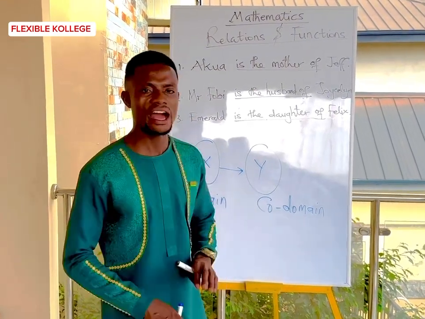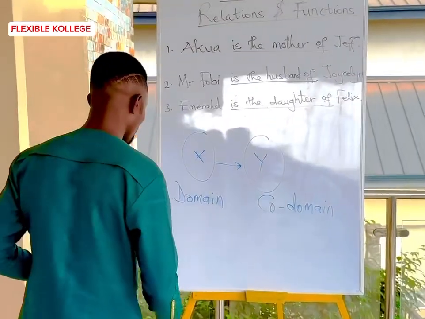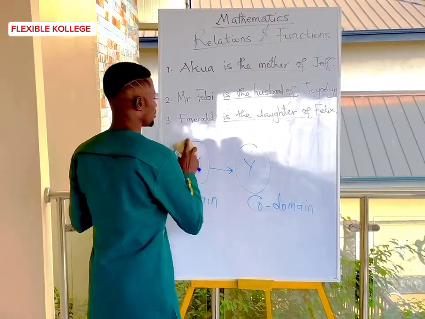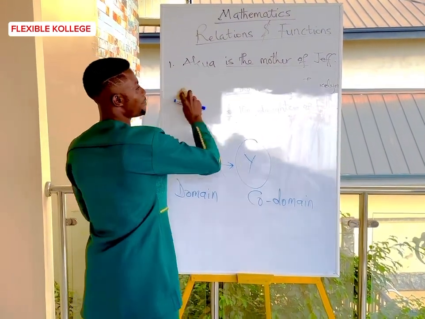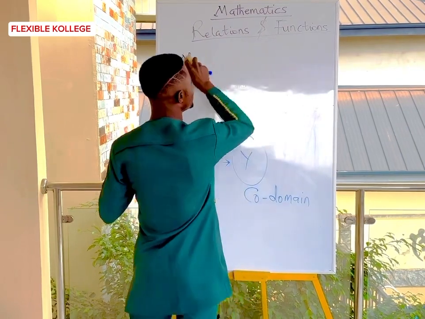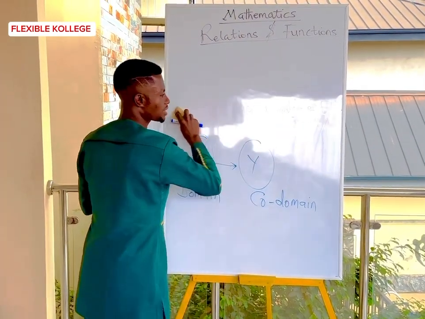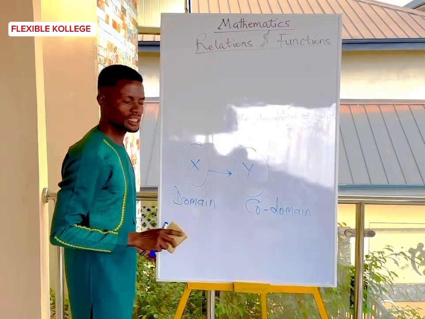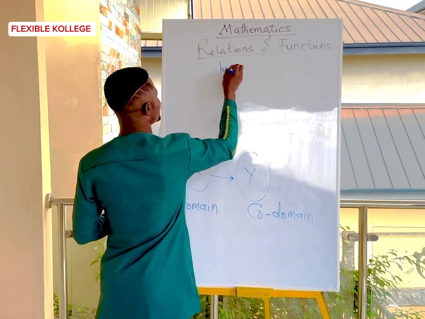At times we have different types of this relation. We have the many to many relation. Then we also have one to many. We have one to one. We have many to one, and the rest.